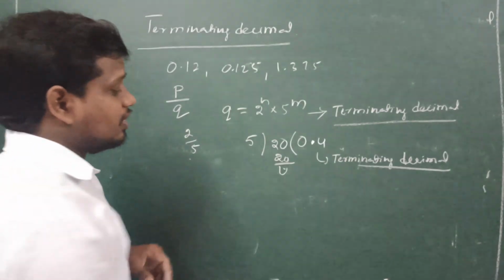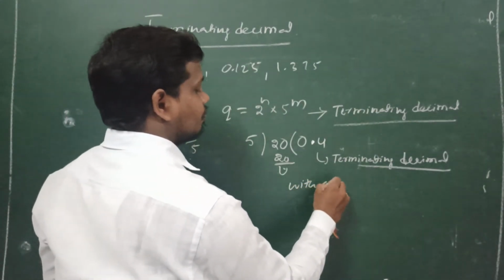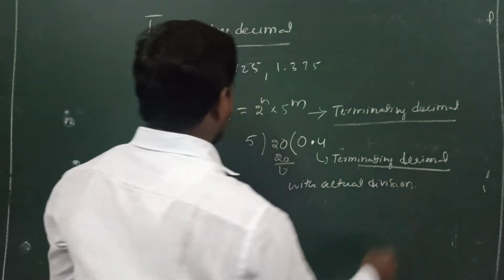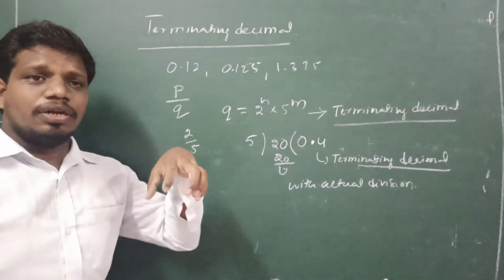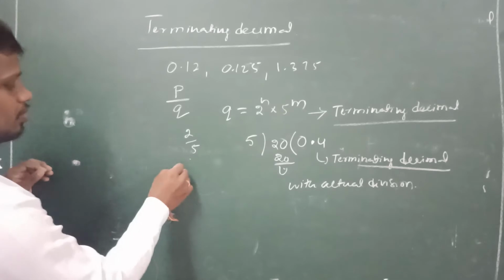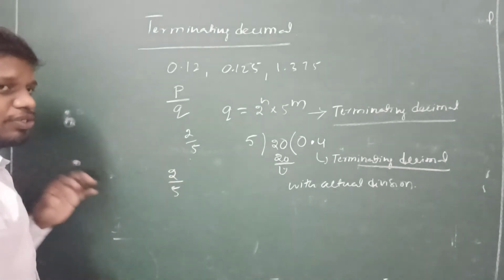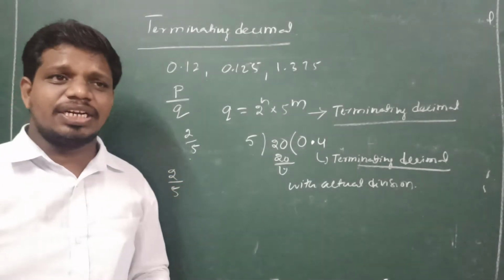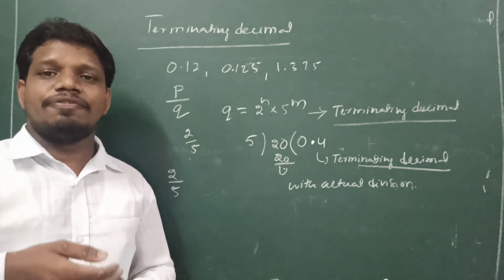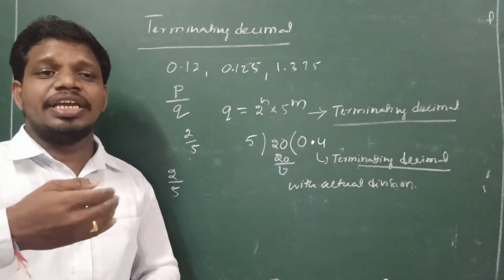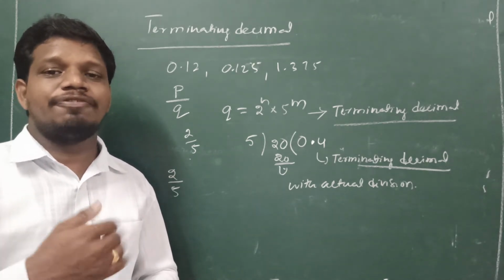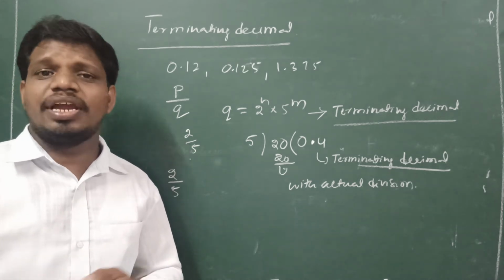So this is with actual division. How can we do this without actual division? Here, 2 by 5, you just check the denominator, whether it is in the form of 2 or 5 and their powers, and equate the powers. In case there are unequal powers of 2 and 5, equate the powers of 2 and 5.